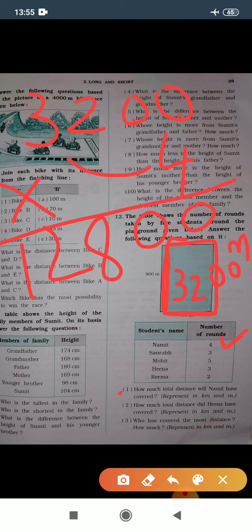So Namit covered 12,800 meter distance. Similarly, the question says to represent it in kilometer and meter. Now we need to convert this 12,800 meter into kilometer form.